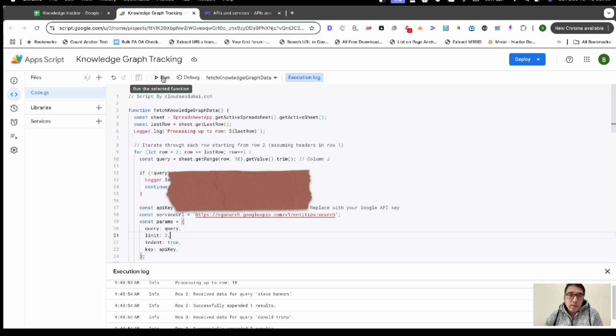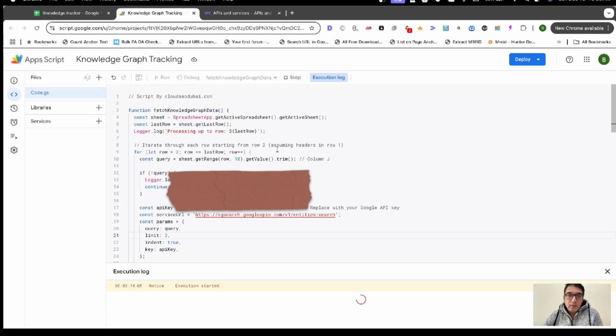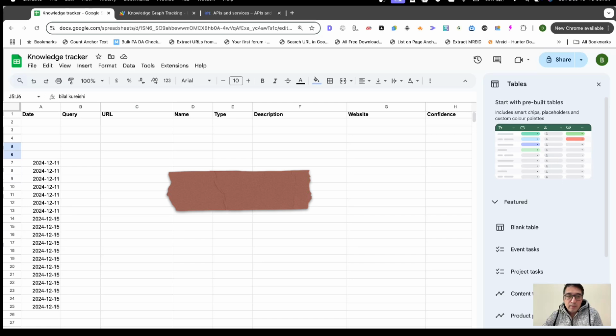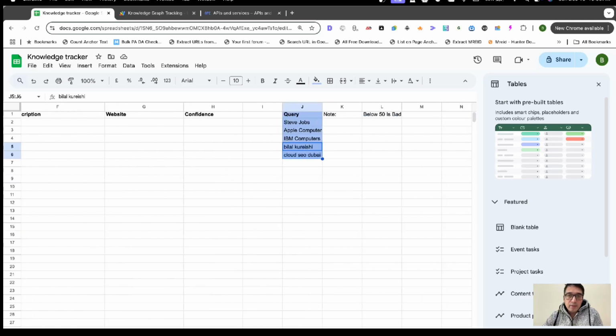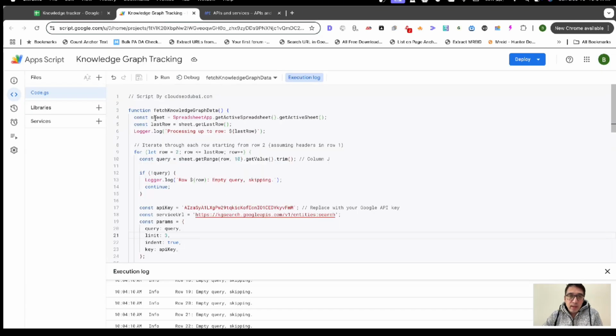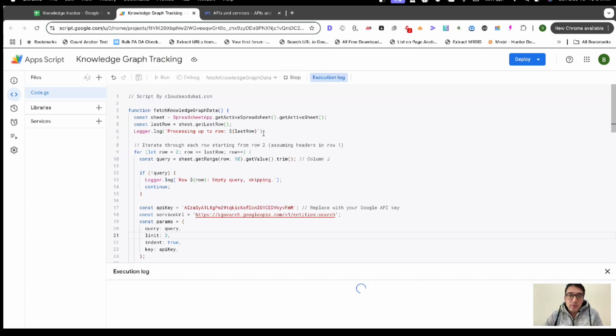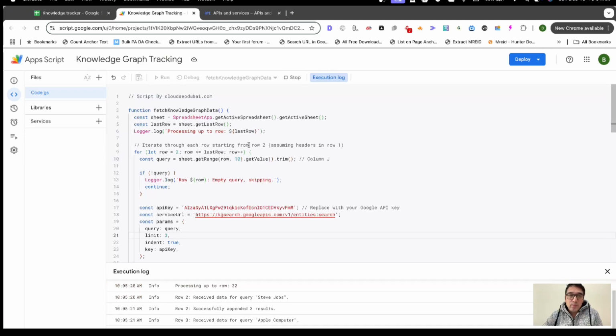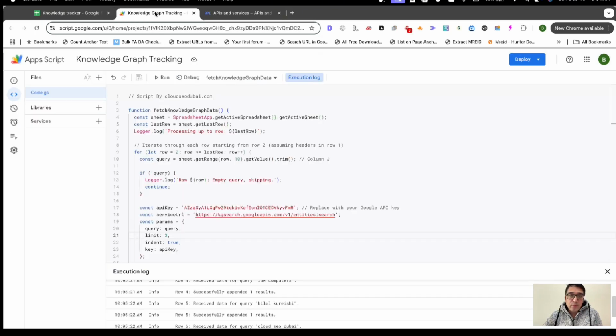So we'll run the script and give it a few seconds to populate these cells. The first time you run the script, it will ask for permissions, so make sure to give it the permission. Once you've done that, you'll just run it through and this should execute without a hitch.